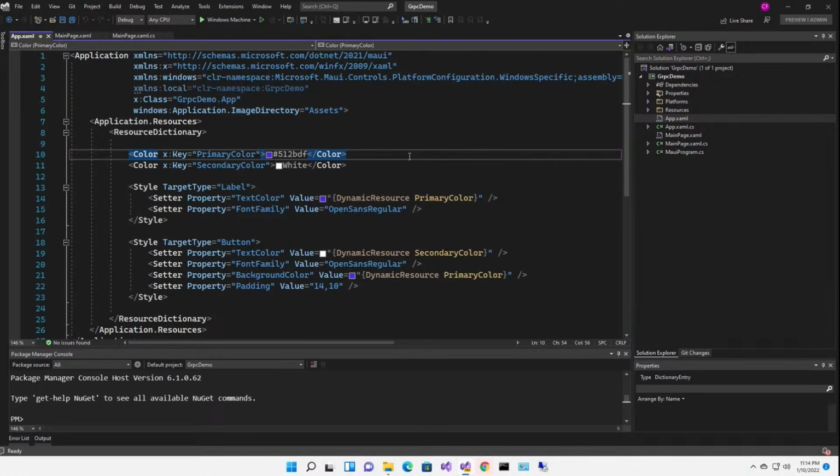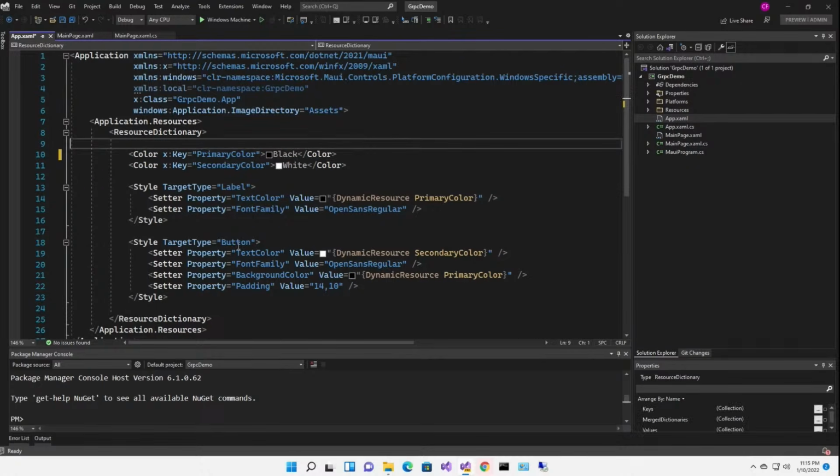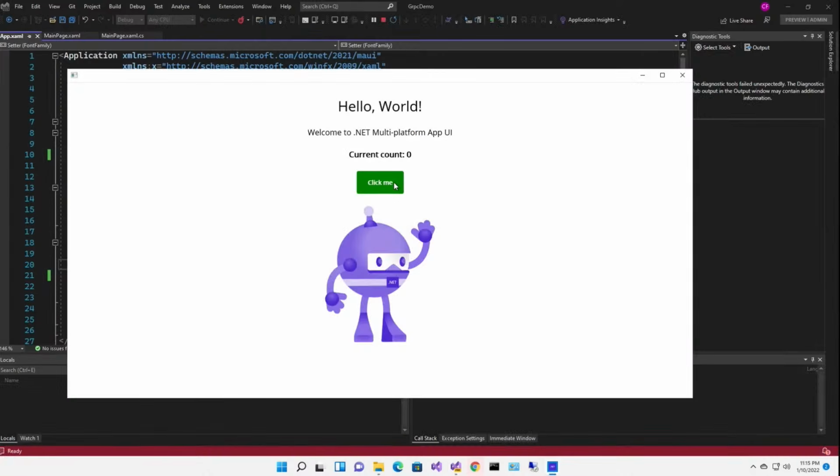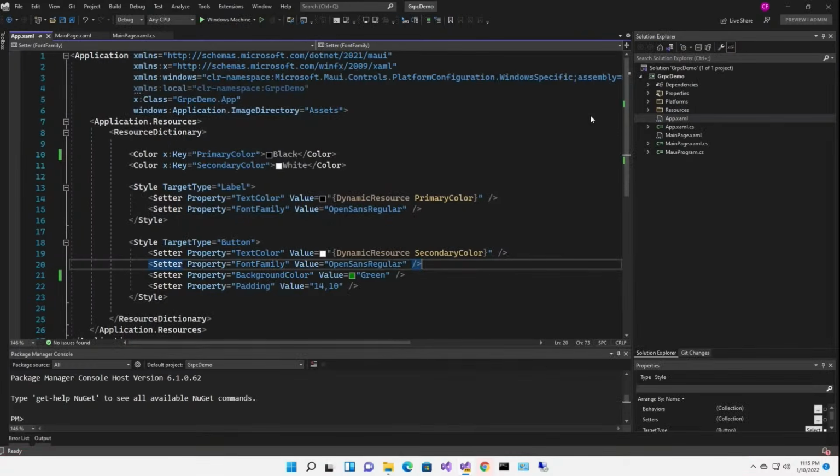So I've opened app.xaml. This is where the default colors get set and styles and all that. So I'm going to change the primary color to black. Now also look at the button style. I'm going to set the background color, instead of the primary color, to gray. Let's make it green. What the heck? Let's just make sure it looks okay. Sure, that looks fine.